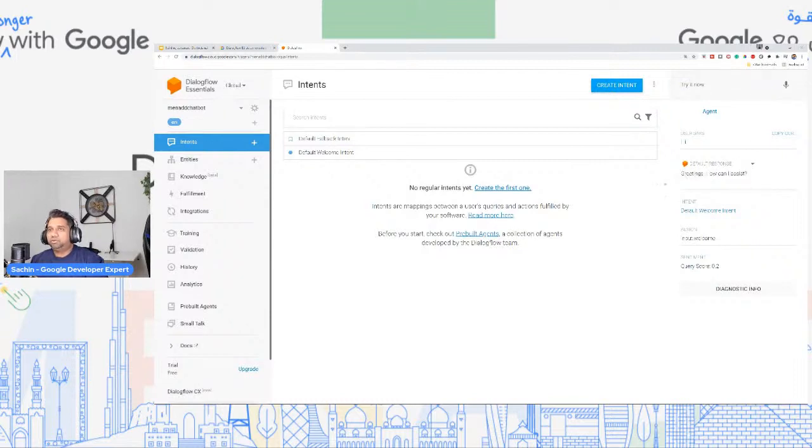By default, and that's one of the great things about Dialogflow, when you're creating an agent, it sets up with two intents. So you remember the slide where we were talking about what is an intent, what is an entity. So these are basically intents and entities. The default intent in Dialogflow is the default welcome intent.